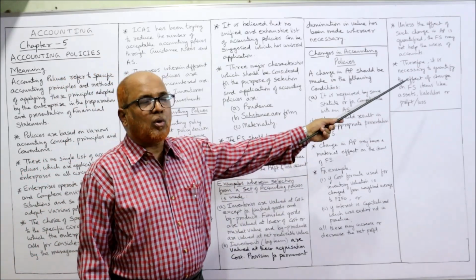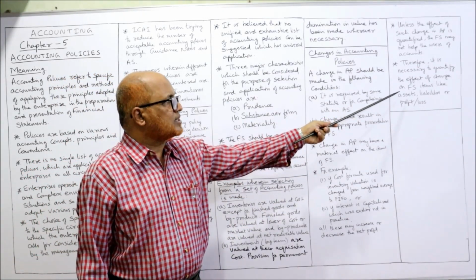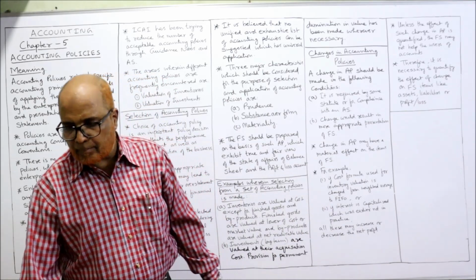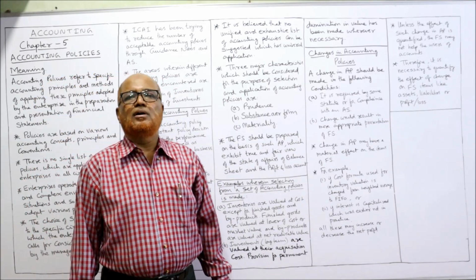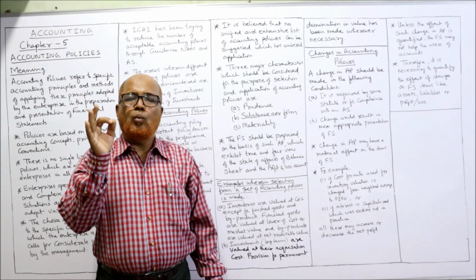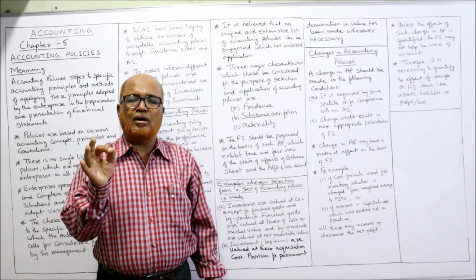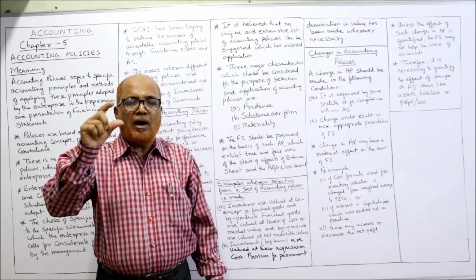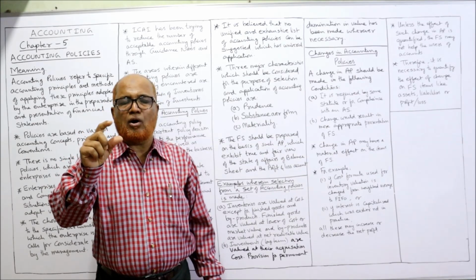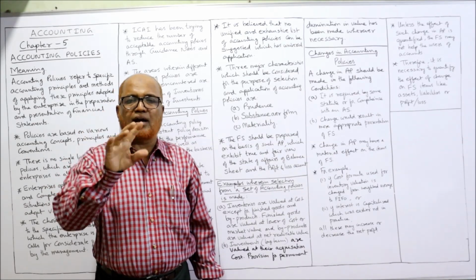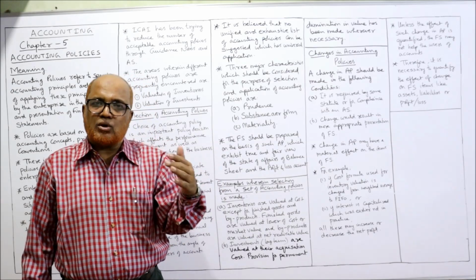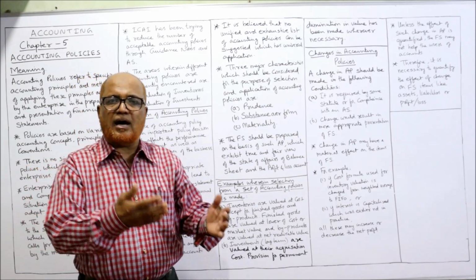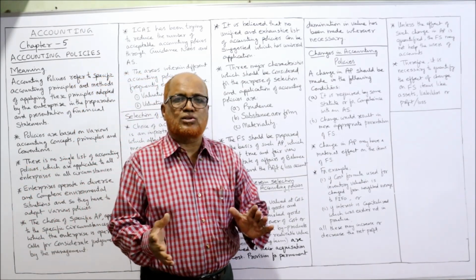Therefore, it is necessary to quantify the effect of the change on financial statement items like assets, liabilities, profit or loss. That's why it is compulsory that whenever there is a change in the accounting policy, the management must quantify how much the effect of the change in accounting policy is, and what the effect is on the assets, on the liabilities and on the profit or loss. That's all.